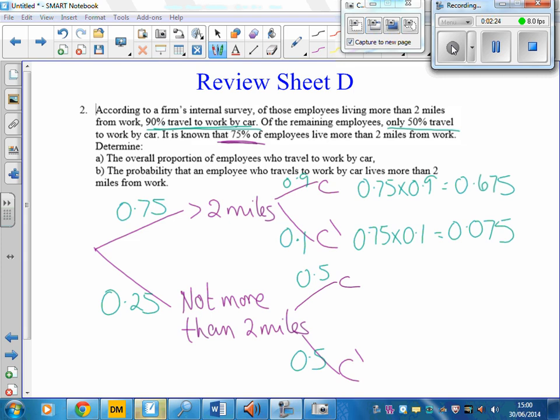Then not more than 2 miles and travelling by car, 0.25 multiplied by 0.5, which is 0.125. And not more than 2 miles and not by car is again 0.25 multiplied by 0.5, which is again 0.125.